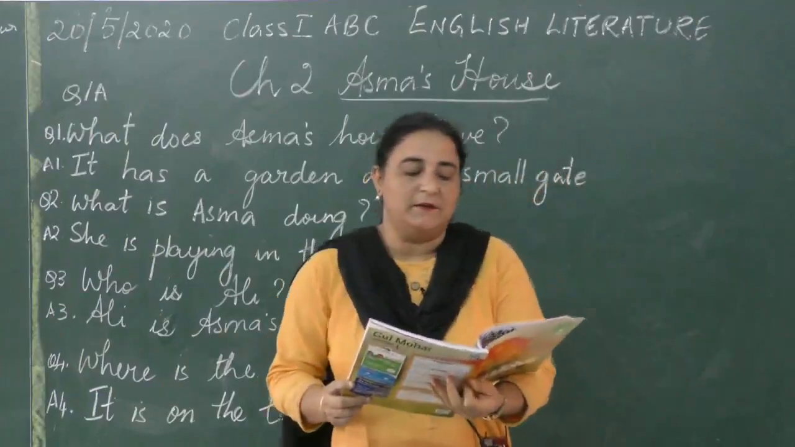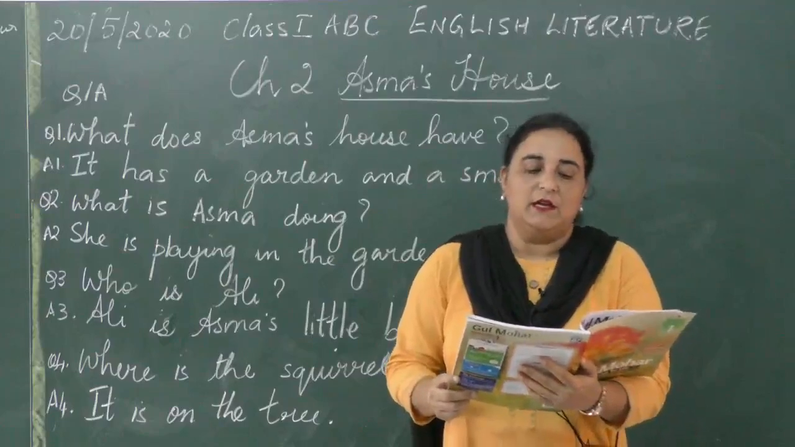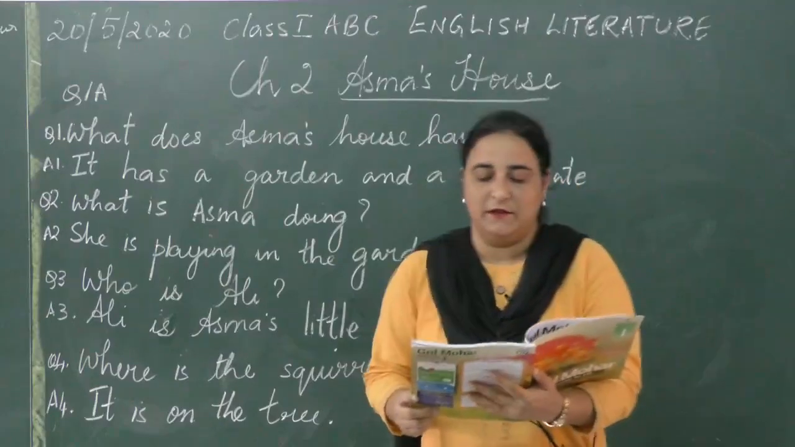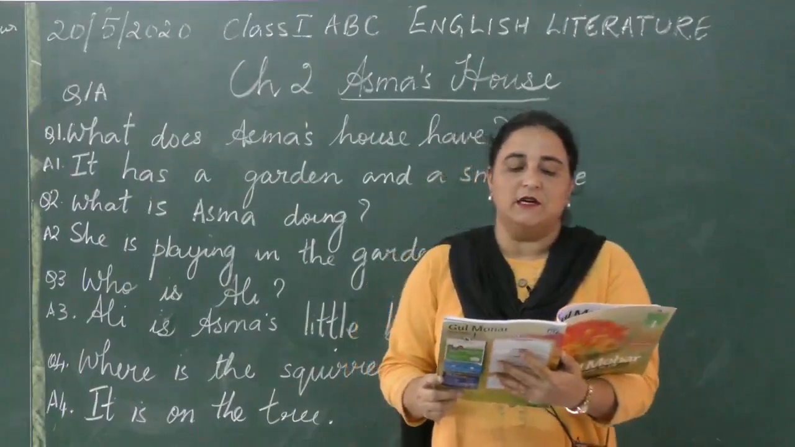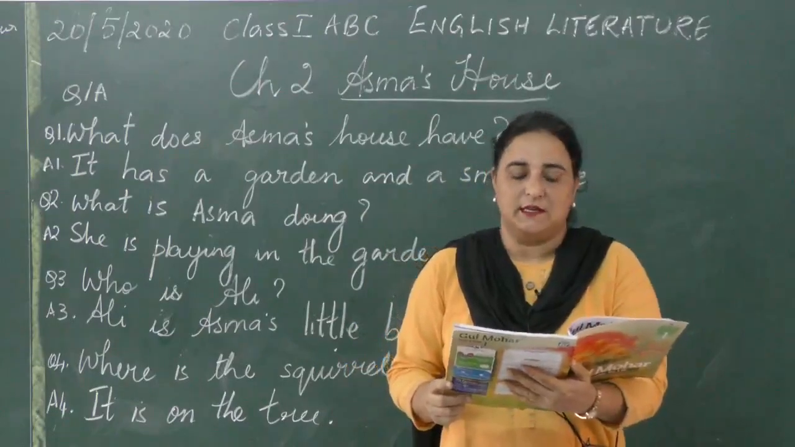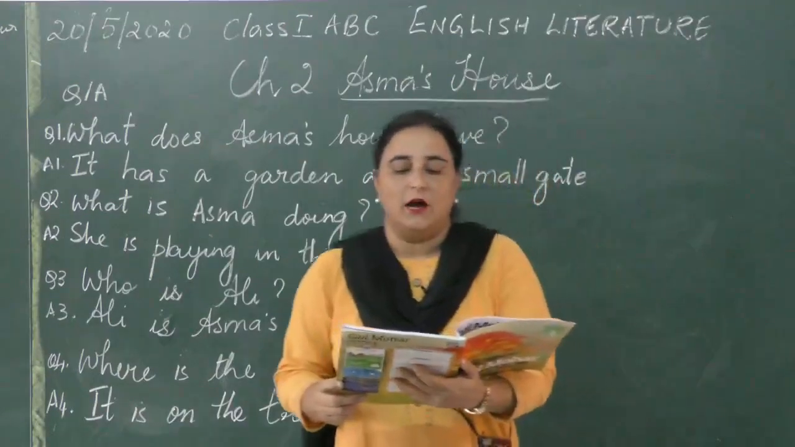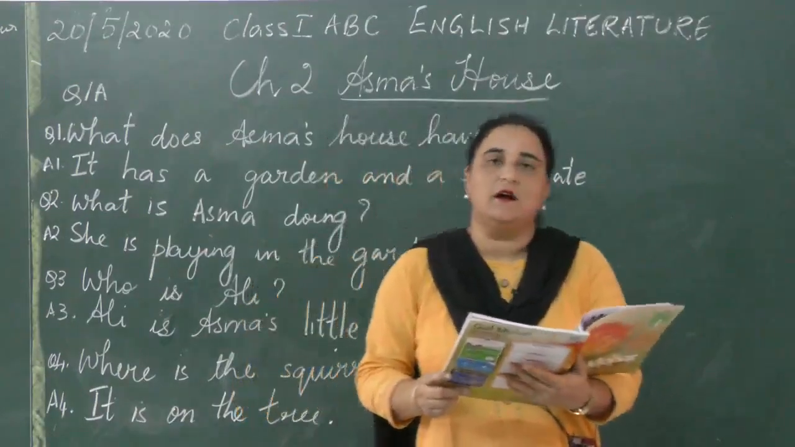Here is Ali. Ali is Asma's little brother. He is playing with a squirrel. Ali gives a nut to the squirrel. The squirrel eats the nut. Then it runs away.